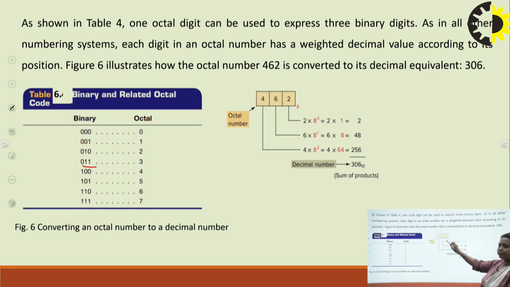So suppose your number is 4 6 2. This is an octal number because it has the base 8. You have to analyze which number it is with the help of base 8.